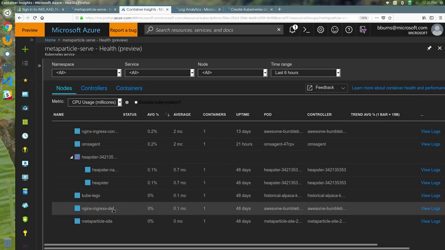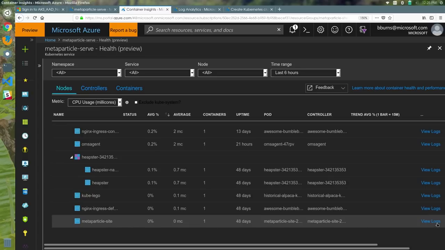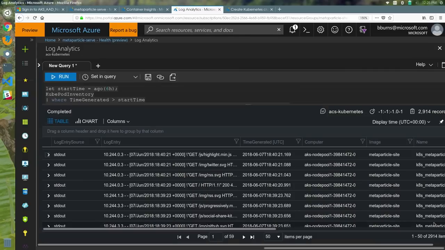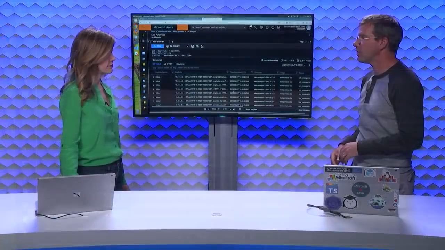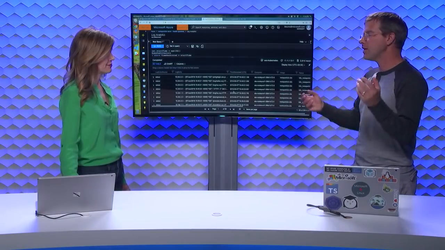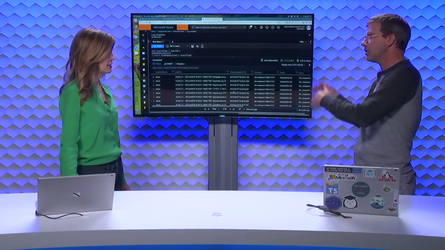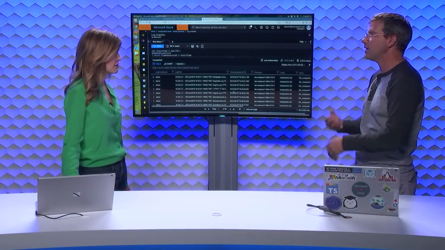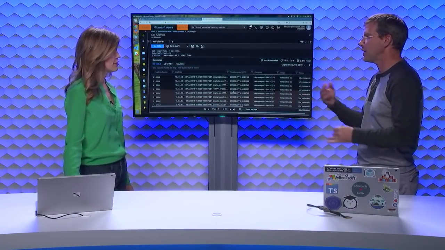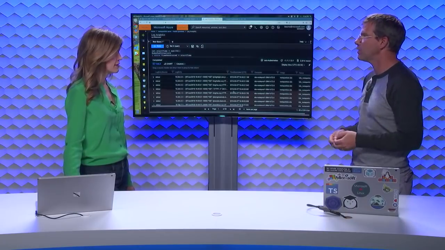I can actually drop down into the application itself, and I can view the logs for that application. Now I'm seeing the standard out from the application that's running. So not only can I see how much CPU it's using, but I can also see messages that my program is writing to standard out. I can see something like, hey, this container is using a ton of CPU. I wonder why. Drop through there, look at the logs, explore what it's printing, and see maybe all the error messages it's printing out or any other kind of diagnostic information that I've added.